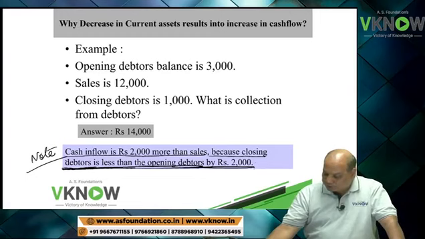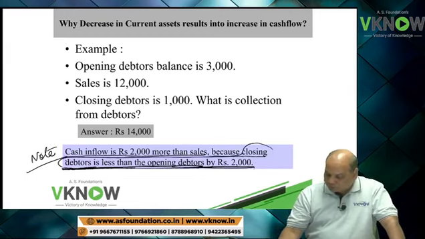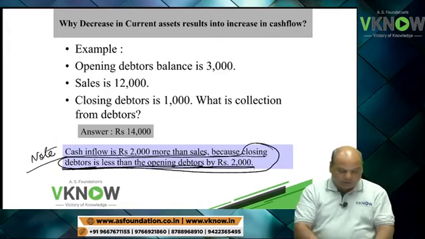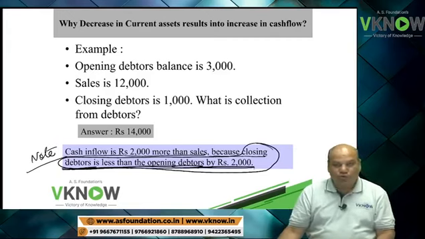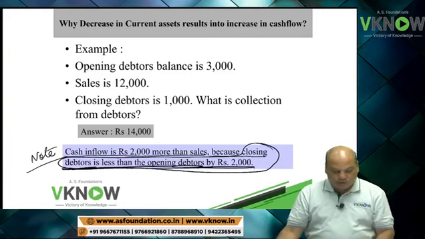So if I am given only the difference between closing and opening debtors, then we can understand what I am supposed to do. I am going to add to the net profit figure.